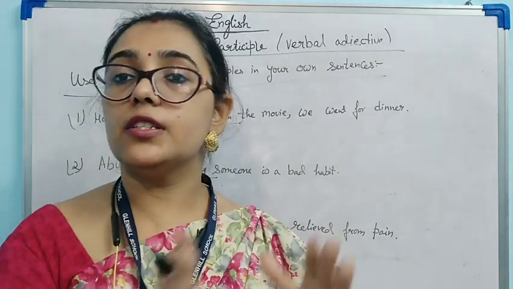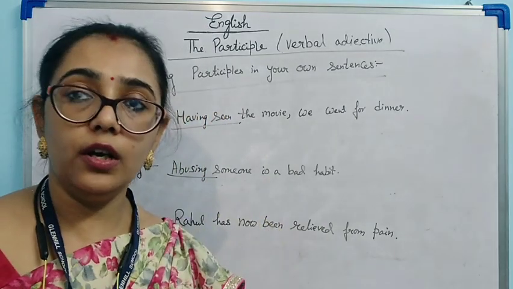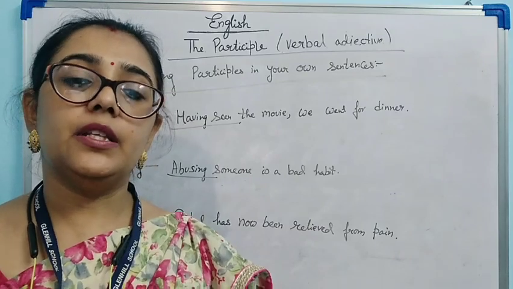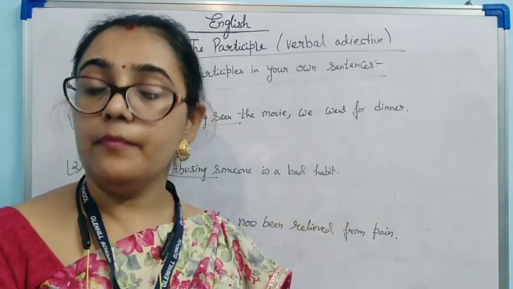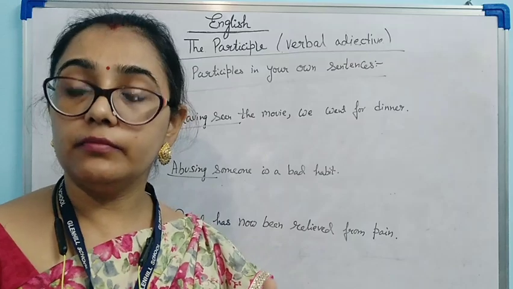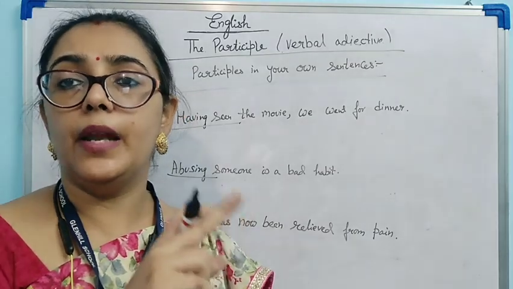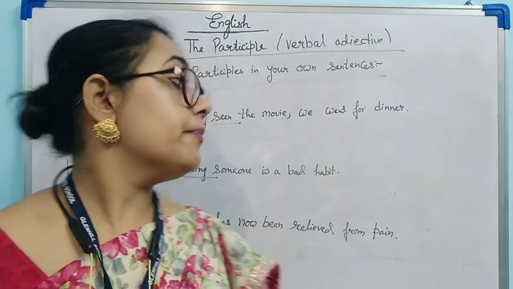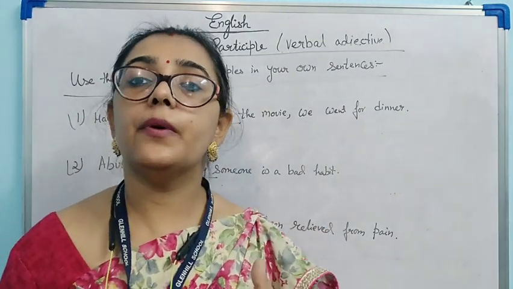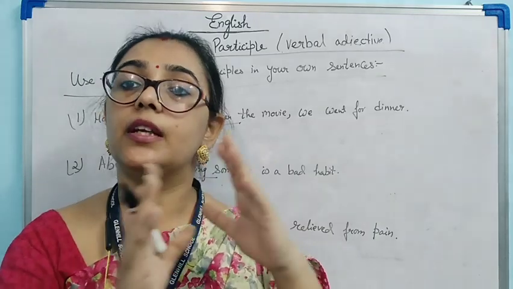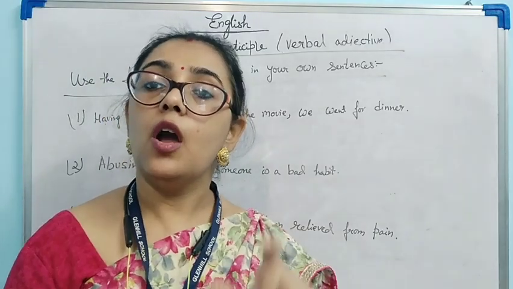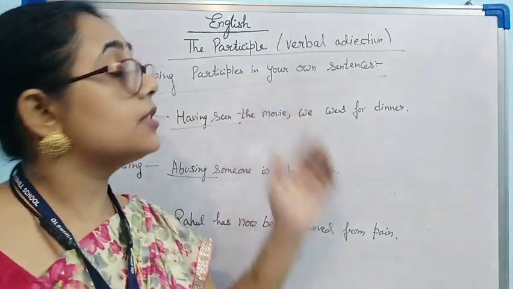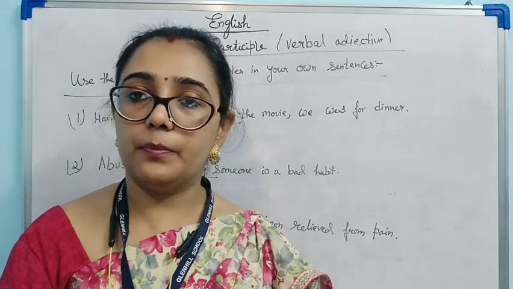Present means the action which is incomplete and still going on, that means verb plus ing. Past participle means the action has been completed, that means eaten, or verb plus ed, en or t. Perfect participle means one action has been completed and the other action is going on. That's all for today. I think all your doubts are clear for the chapter on participles. Thank you.